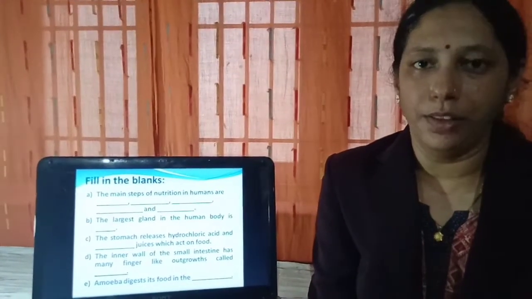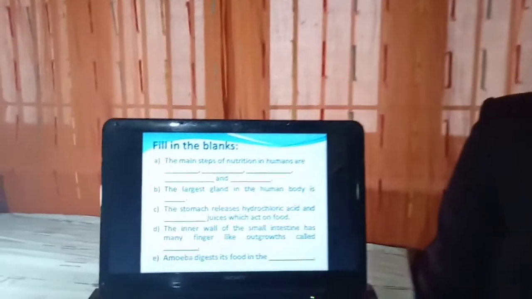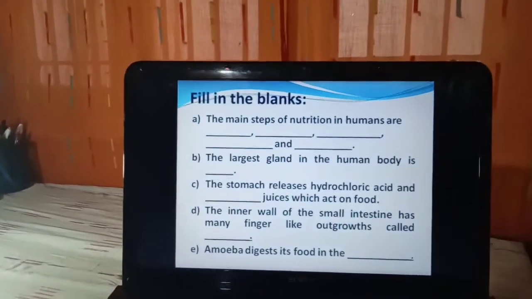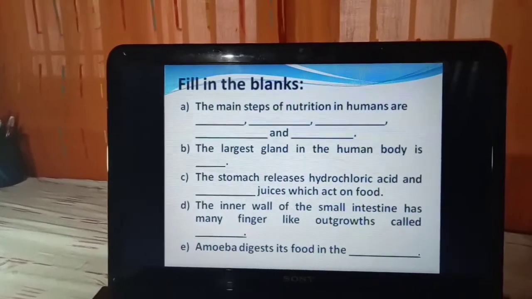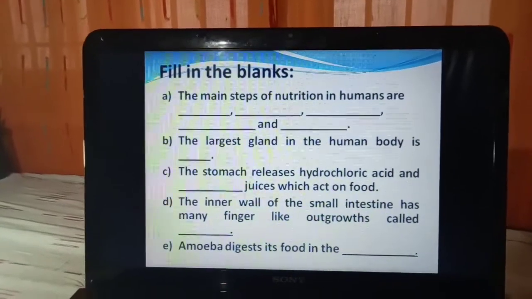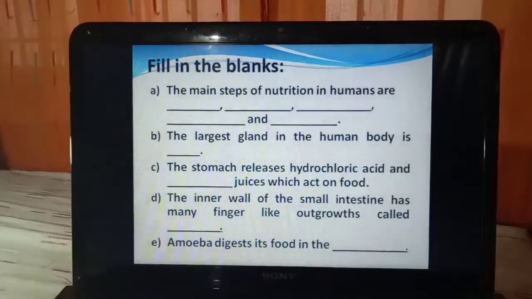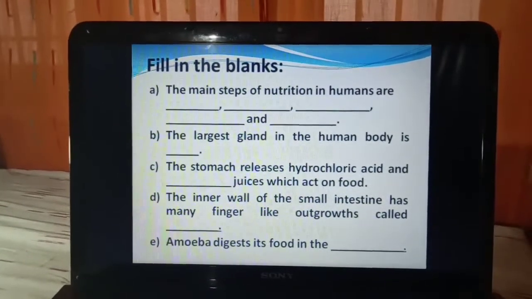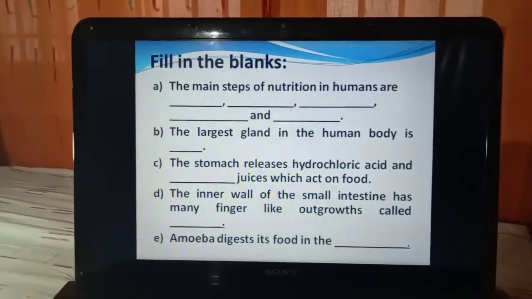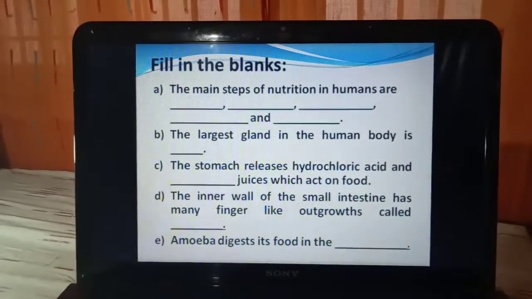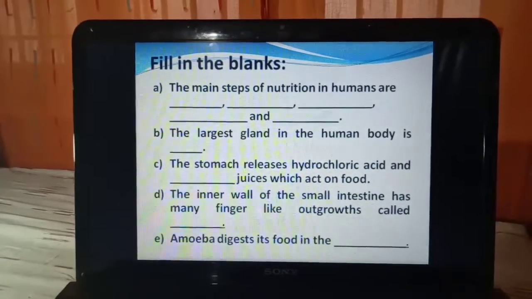Now we will start with the textbook exercises. First exercise is fill in the blanks. First fill in the blank: The main steps of nutrition in humans are dash, dash, dash, dash and dash. Answer is ingestion, digestion, absorption, assimilation and egestion.